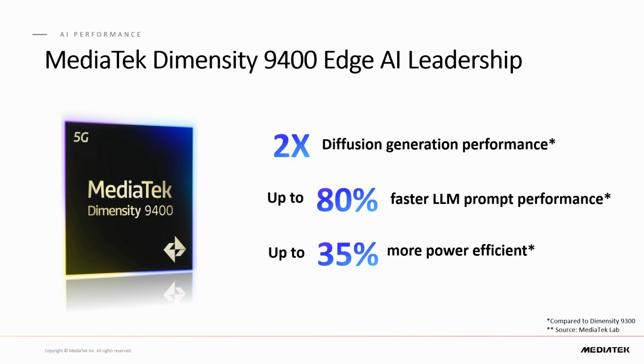What we have done year over year in terms of increasing the capabilities shows up in multiple ways in the user experience. If you're running a stable diffusion model, it is going to be twice as fast on D9400 compared to D9300. By the way, these two chips were just 1 year apart. So in a year, we've doubled the performance of video editing tools. Any kind of language model performance is going to be 80% faster, which means your prompts will feel much more responsive, both in terms of how they're processed and how the response comes back to you. And of course, everybody wants more battery life on their phones.